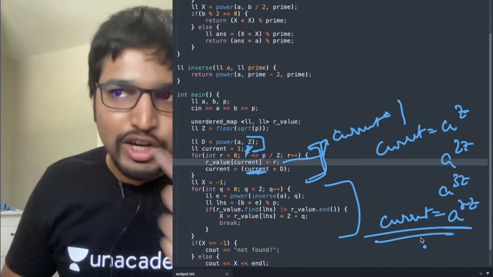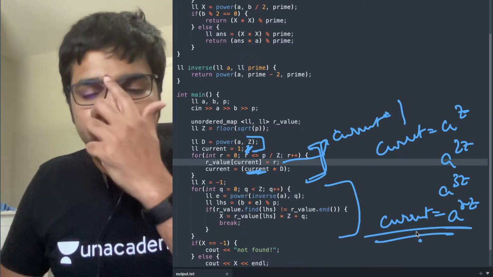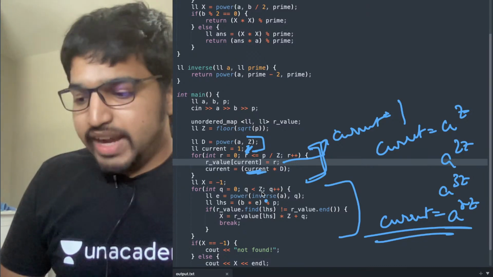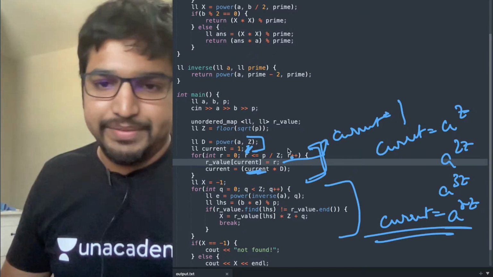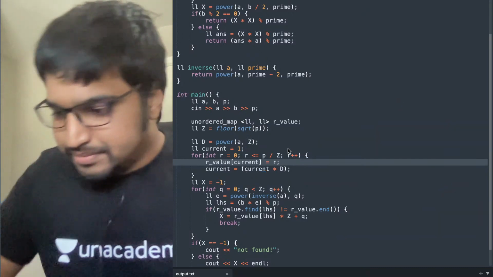This is a similar optimization to what we did previously. At every point, current is being multiplied by d. Got it? All right. Let me know if it's clear.